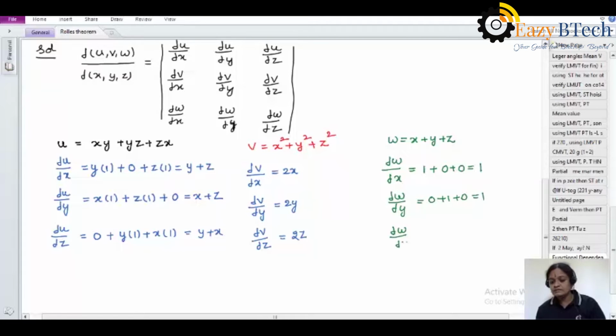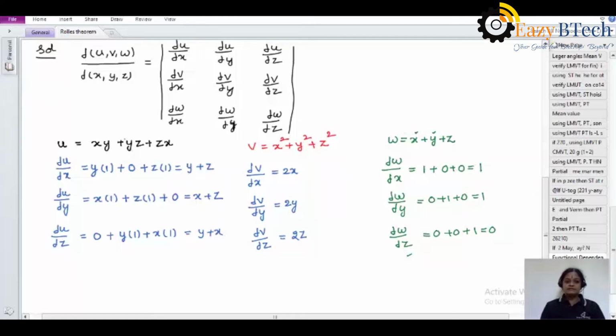Dou w by dou z, 0, 0, 1. So why are we taking 0 here? Okay students, have you understood? Because we are differentiating with respect to z here, the first term has no z, x is common, for 1 it is 0, the second term also has no z, y is common, for 1 differentiating is 0.